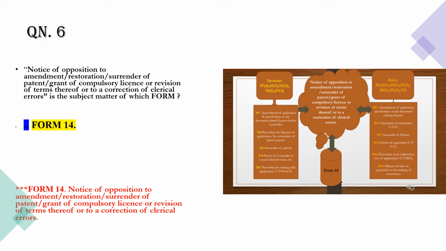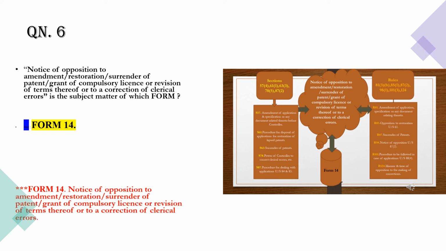Fine. Okay, now we'll go to question number 6. Notice of opposition to amendment or restoration or surrender of patent, grant of compulsory license or revision of terms thereof or to a correction of clerical errors. Now this statement is the subject matter of which form? The answer is form number 14. Okay, where form number 14 is notice of opposition to amendment or restoration or surrender of patent or grant of compulsory license or revision of terms thereof or a correction of clerical errors.